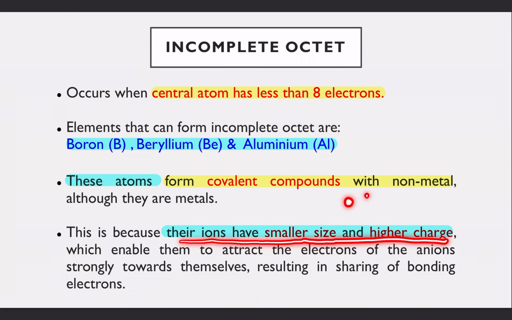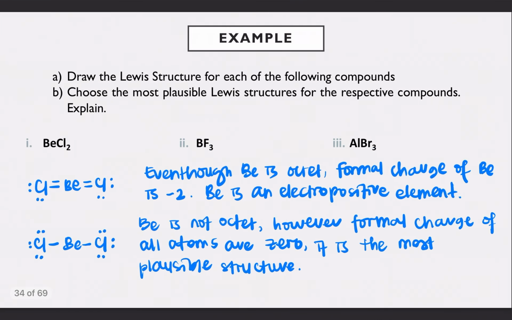That means it is very positive. They are able to attract the electrons of the anions strongly towards themselves, resulting in sharing of bonding electrons. So instead of accepting, they will share. Alright, let's look at the example for incomplete octet.